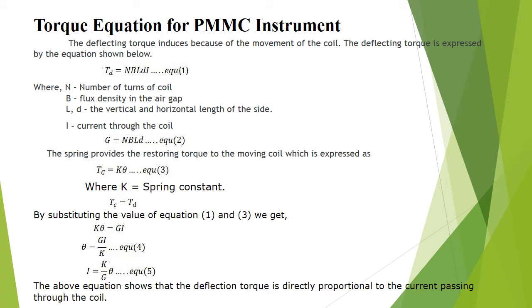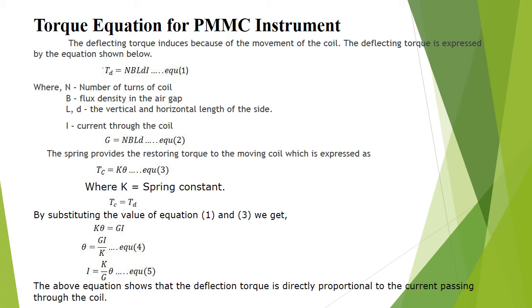Next, the torque equation for the PMMC instrument. The deflecting torque induces the movement of the coil. The deflecting torque is expressed by the equation TD is equal to NBLDI, where N is the number of turns of the coil and B is the flux density in the air gap. L and D are the vertical and horizontal lengths of the side. I is the current through the coil. G is equal to NBLD.